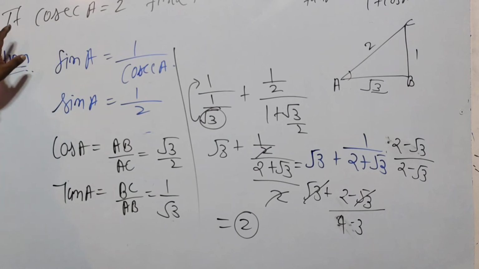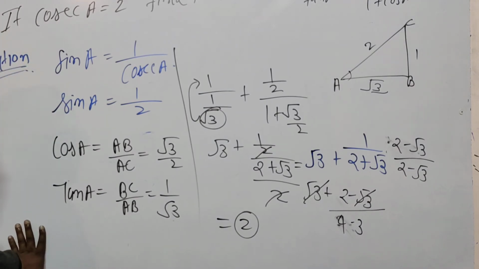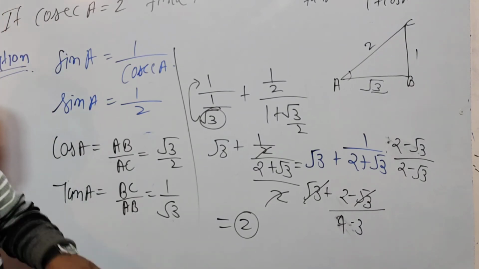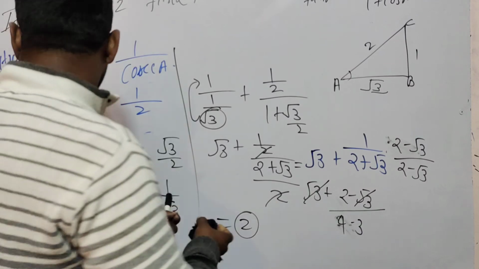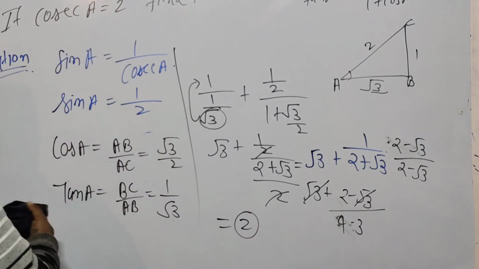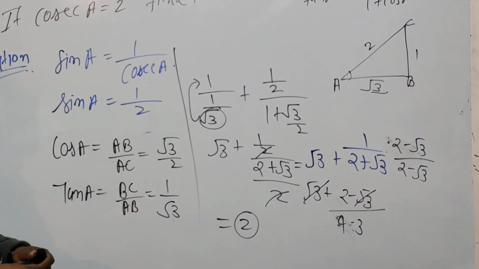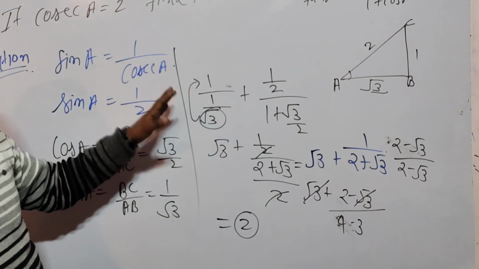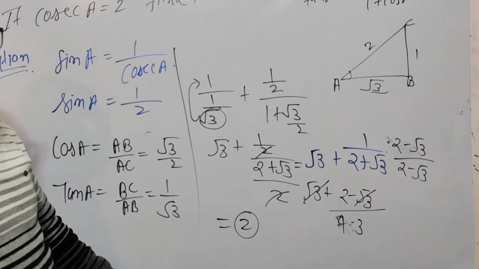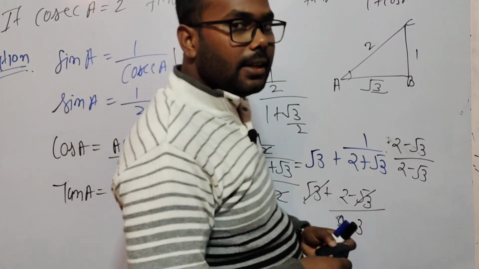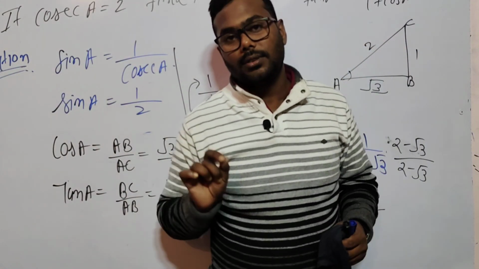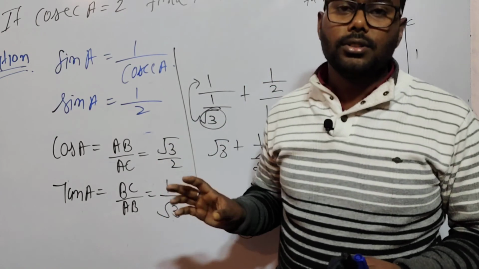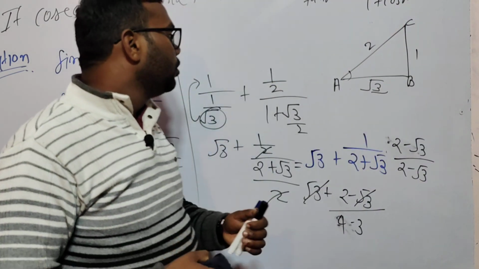I hope you understood this question. Now I am going to another thing, ratios and how to calculate. I am only discussing one here because the video is very long. The degrees 0, 90, 45, 30, 60 degree values of sin theta, cos theta and everything will be discussed in another video.